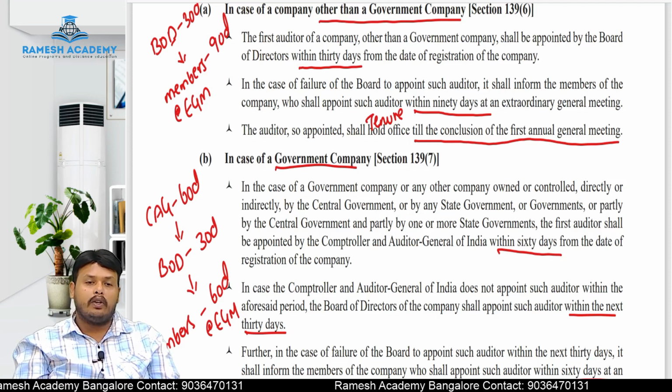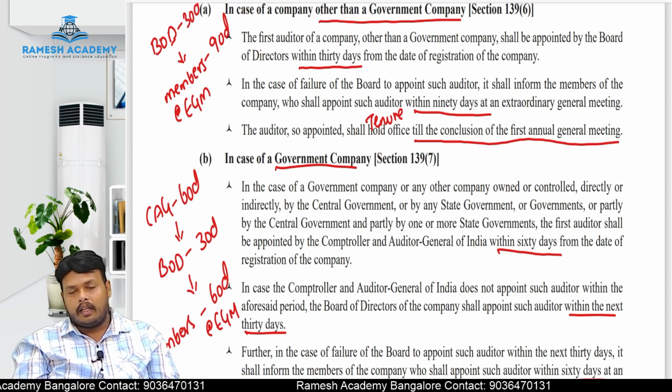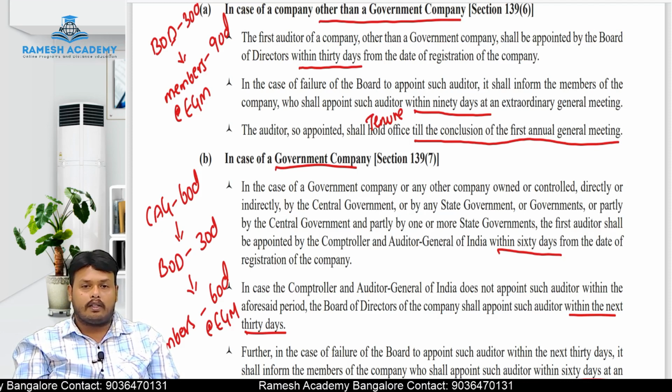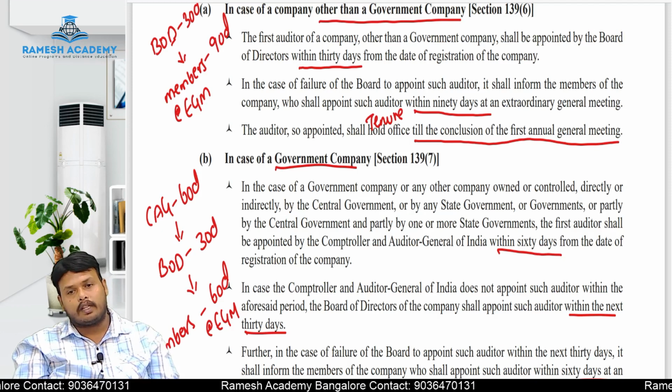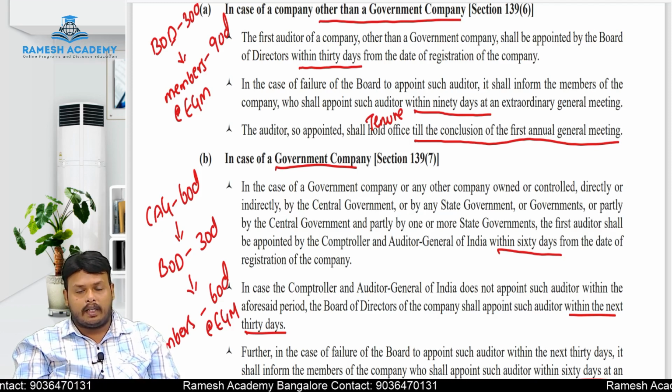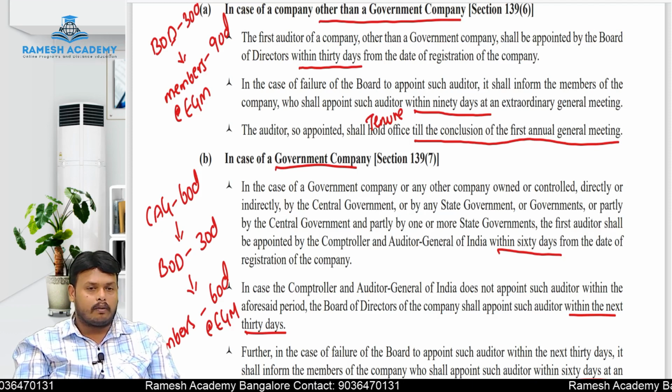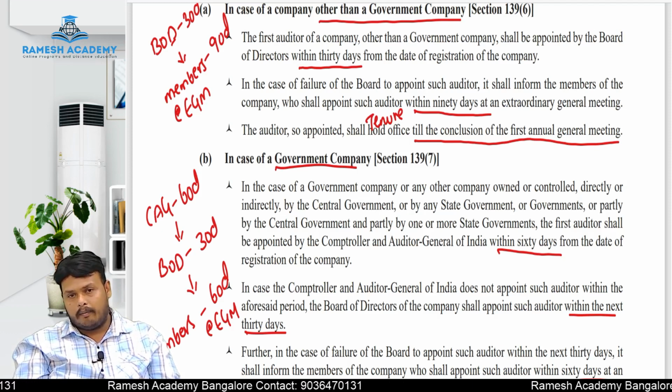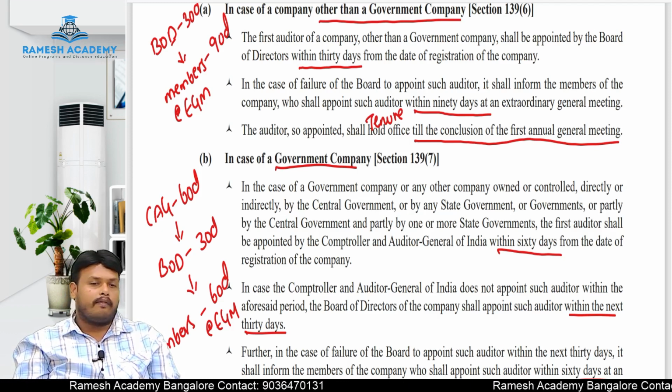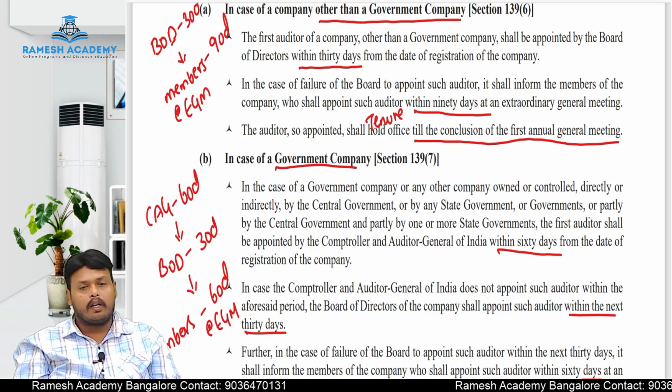Then what is the tenure of the government auditor? In that case, the tenure of the government auditor is also the same. He has to hold his office till the conclusion of the first annual general meeting. The auditor has to hold the office till the conclusion of the first annual general meeting. So this is the procedure for appointment of an auditor in the case of a government company.